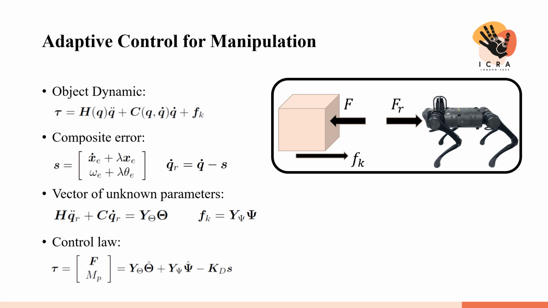Finally, we introduce our adaptive control law using the estimated unknown parameters, and the adaptation law for the estimated parameter vector is designed based on the Lyapunov function, ensuring that the object follows the desired trajectory.